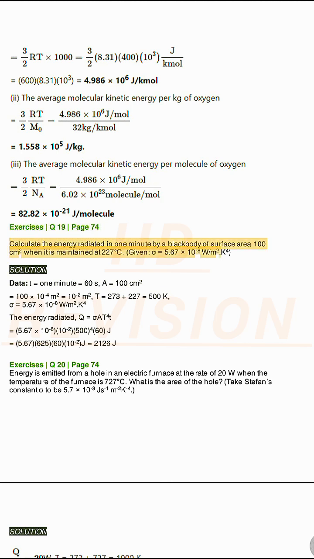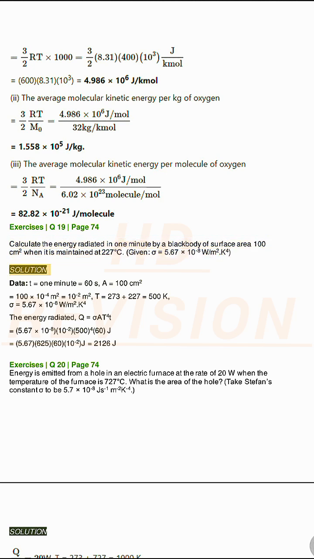Calculate the energy radiated in 1 minute by a blackbody of surface area 100 square centimeters when it is maintained at 227 degrees Celsius. Given, sigma equals 5.67 times 10^-8 W/m²K⁴.